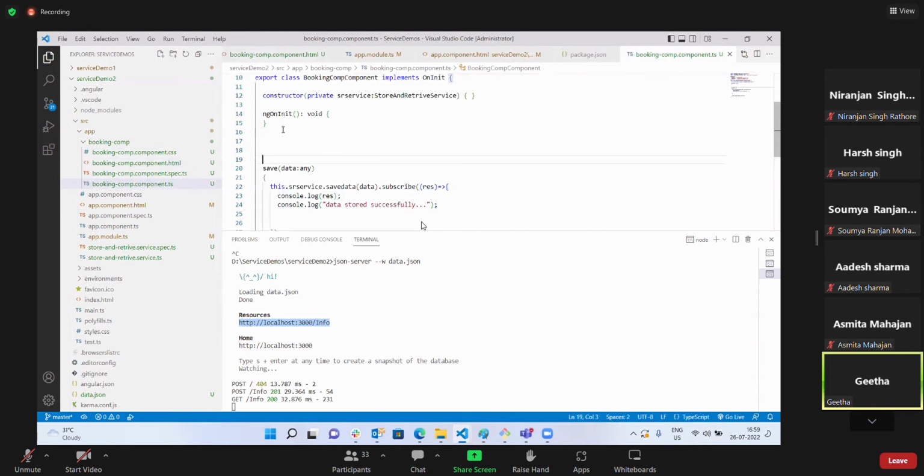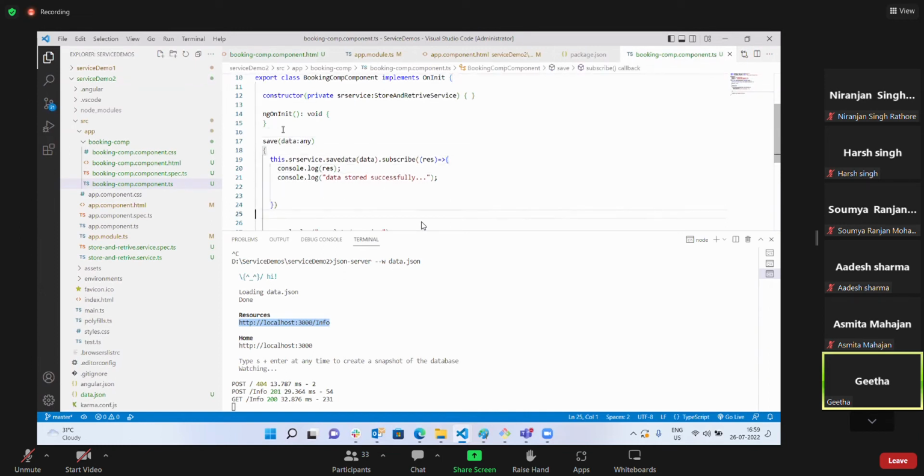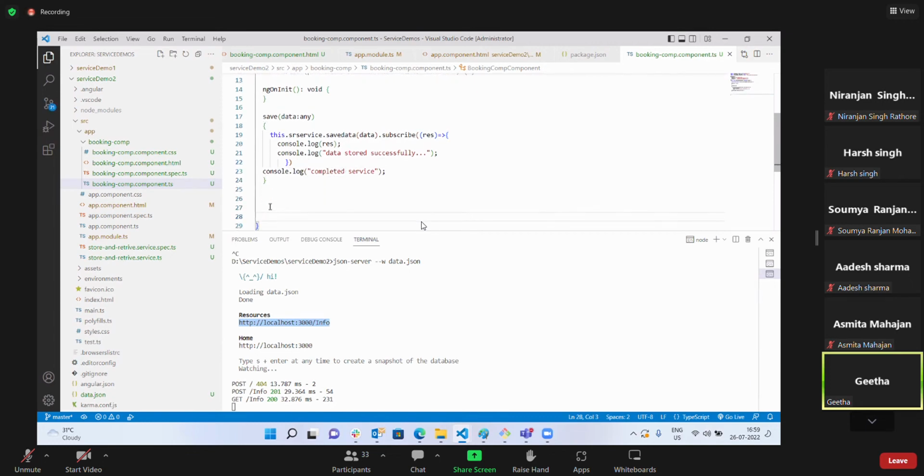Let me write one method here, below the method that ends here. Below I'll write one method to retrieve data.